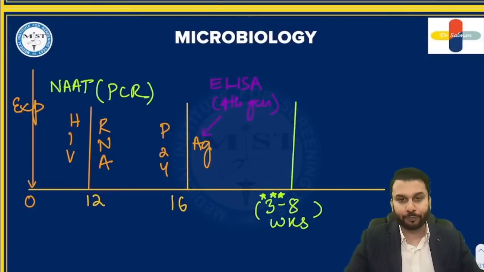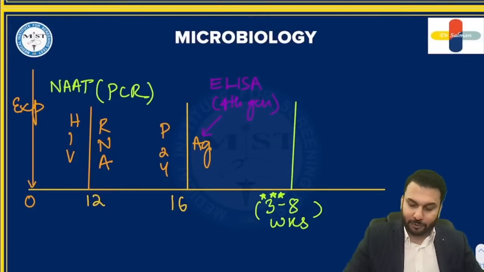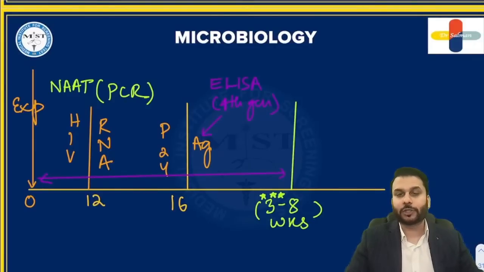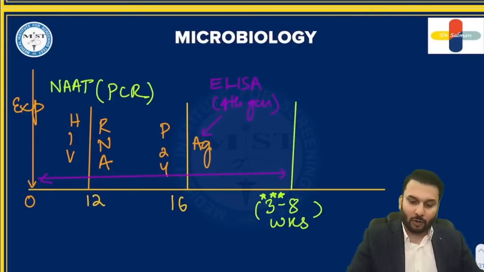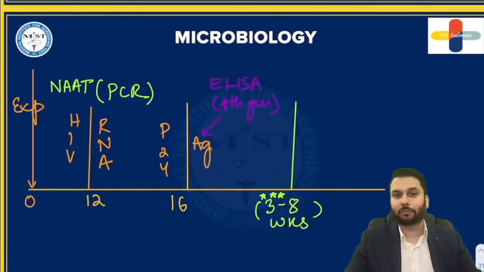also sometimes. And this period from here to here until the formation of antibodies, this is called as window period. This is known as window period. Window period is that time until the formation of these antibodies. So now, if I ask you what can be done in the diagnosis during the window period, of course, you will say the answer as HIV RNA and P24 antigen. These are the things that you can detect, yes or no, right?